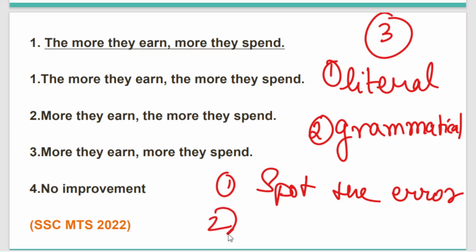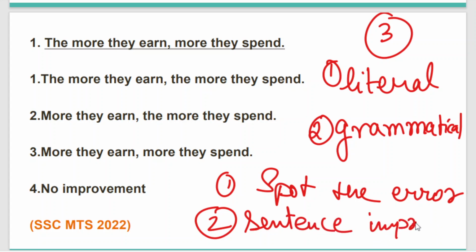The second category that you have is sentence improvement. This is the question that you can see in this slide. In sentence improvement, a sentence will be given definitely with an error, and your work is to find the correct option from the given options, which is the correct substitute or the corrected form of that error.